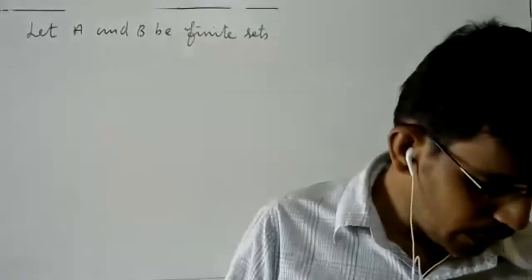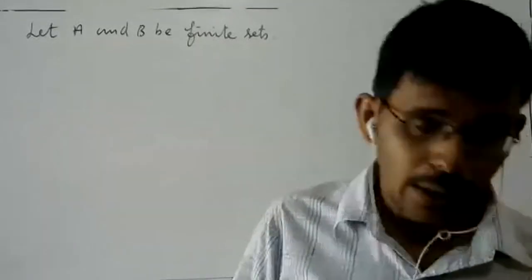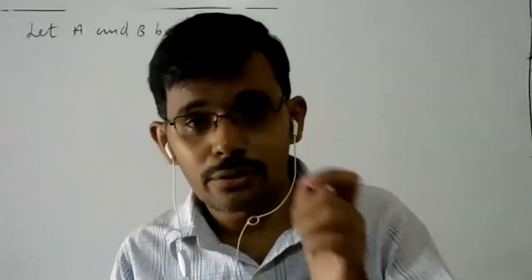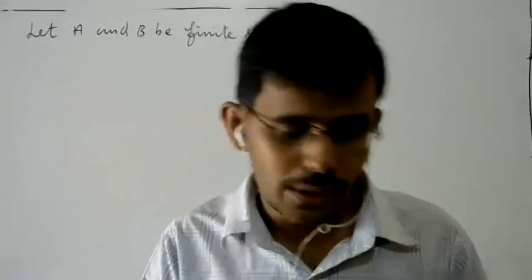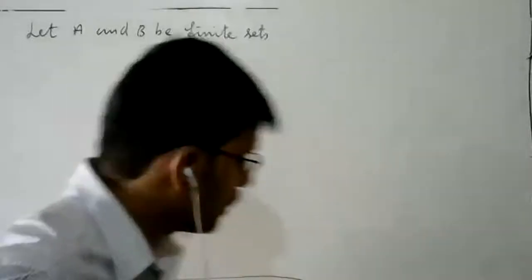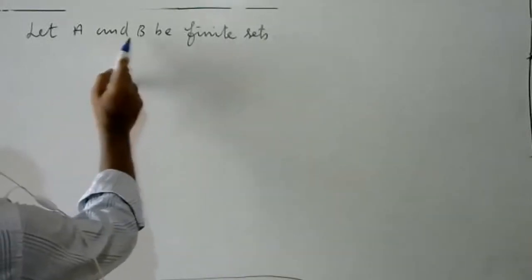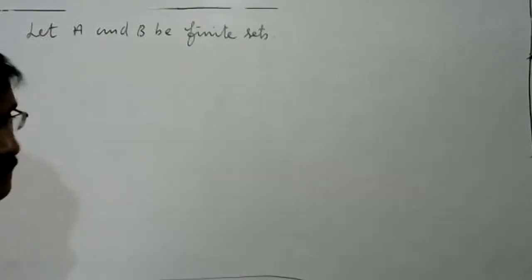Now we are going to discuss some problems, since some students asked doubts on this topic. Let A and B be two finite sets.